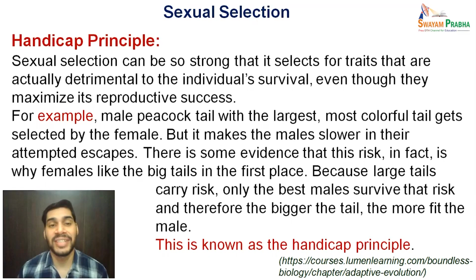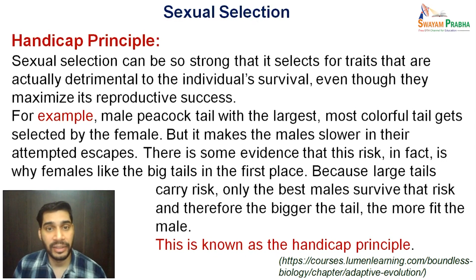For example, let's take the male peacock. As you might have seen, the male peacock has a very beautiful tail and attractive colors, whereas the females are very dull, small sized with not that elaborate a tail. Now this male peacock with the largest, most colorful tail gets selected by the female, but it makes the male slower in their attempted escapes.